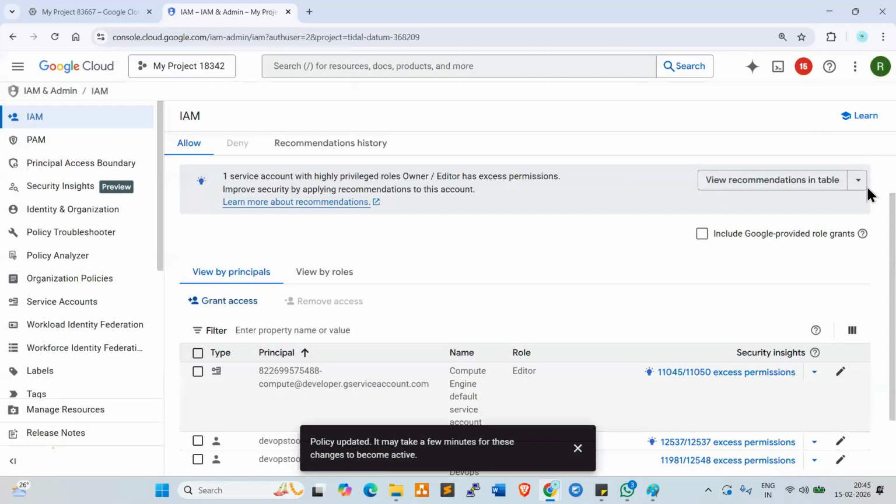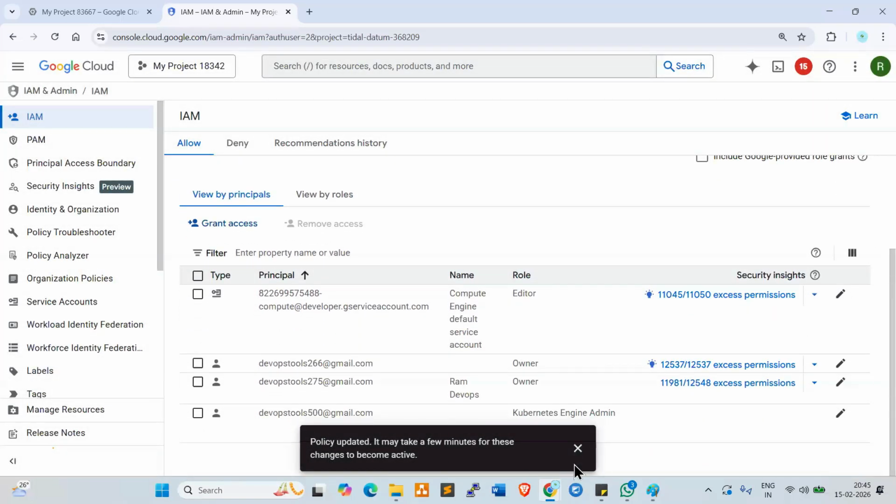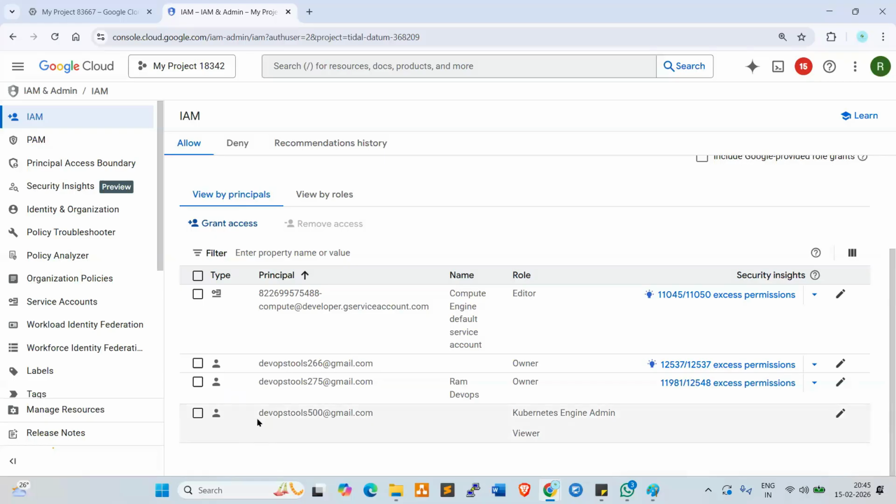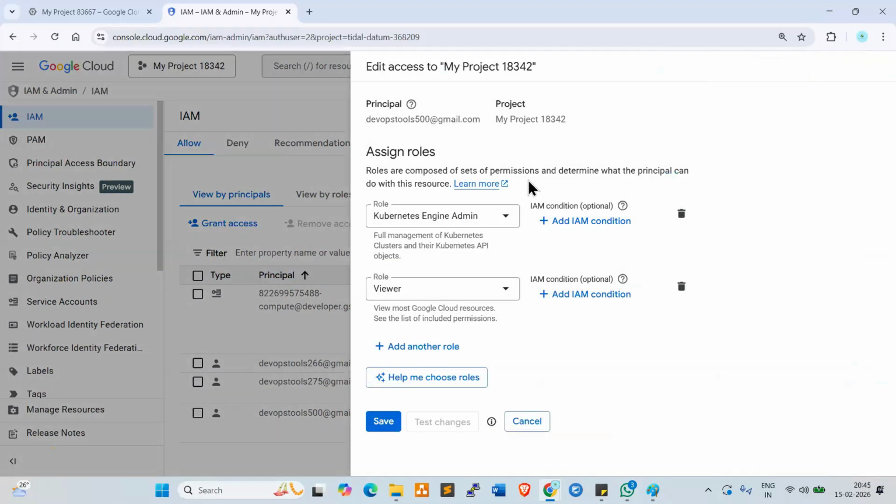Now look at here. This is the principal name, user principal name. These are the roles we gave. Here we gave Kubernetes Engine Admin role, viewer role, right? Now click on edit. You can modify if you want to make any changes here: principal name, user principal name, and project name.